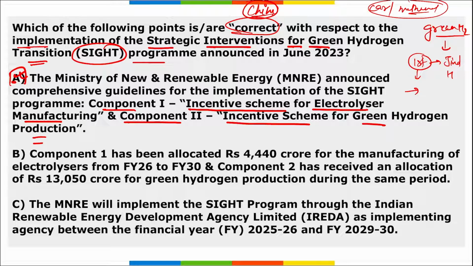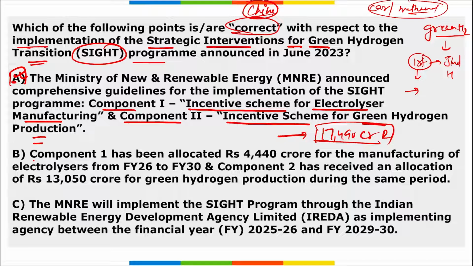Then under this, remember, a major financial measure under the National Green Hydrogen Mission with an outlay of 17,490 crore rupees. That means 17,490 crore rupees outlay has been set for this SITE program under Green Hydrogen Mission. Then SITE program aims to make India a global leader in the production as well as export of green hydrogen.